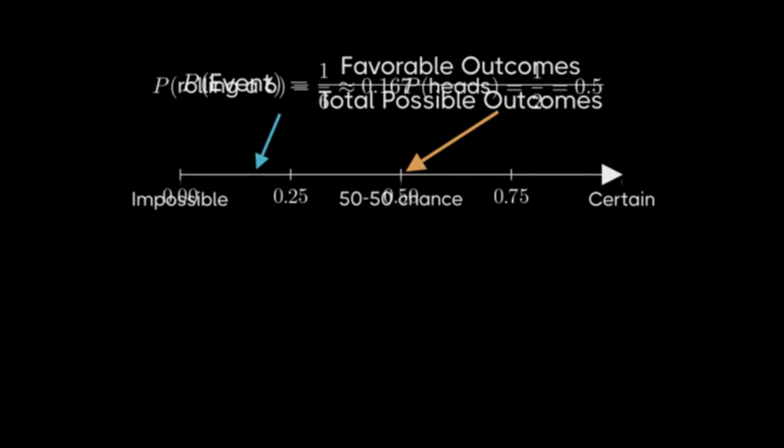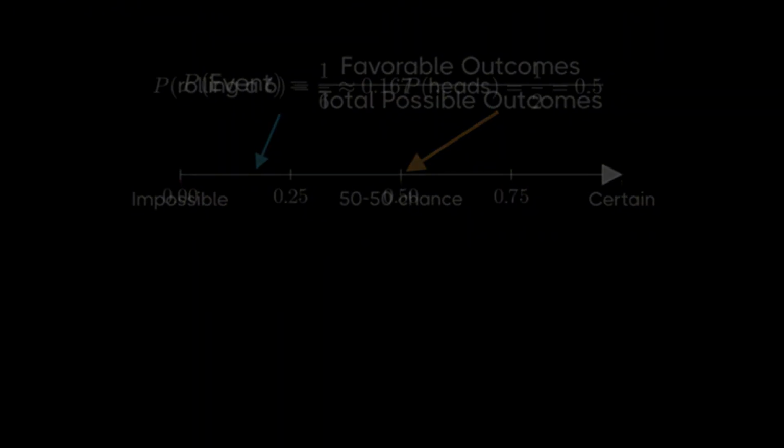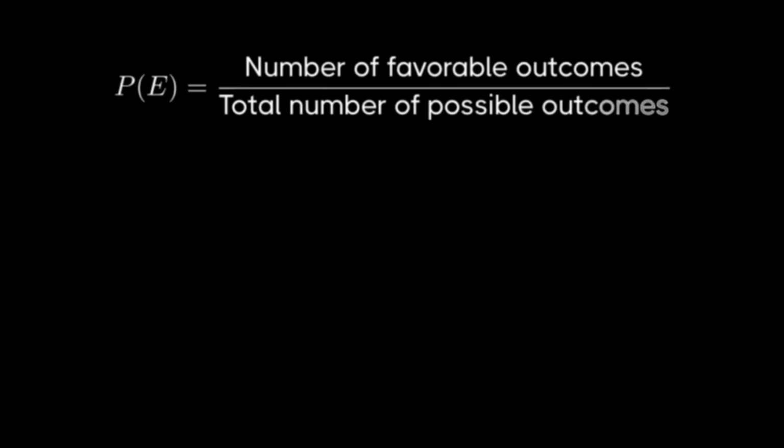Probability gives us a powerful tool for making predictions and informed decisions in uncertain situations. From weather forecasts to games of chance, understanding the likelihood of different outcomes helps us navigate an unpredictable world with more confidence and clarity. When we talk about probability, we're measuring how likely something is to happen.